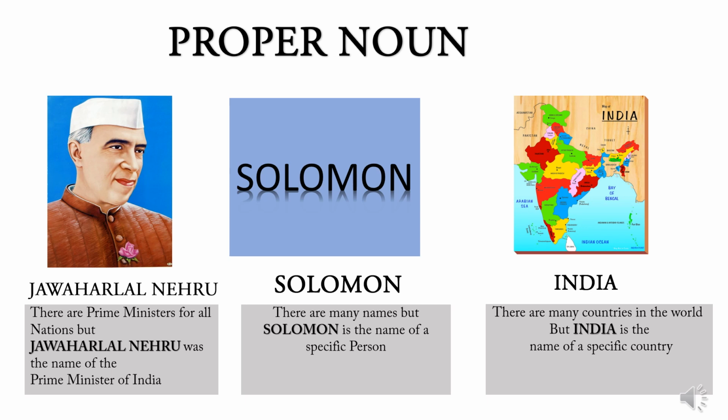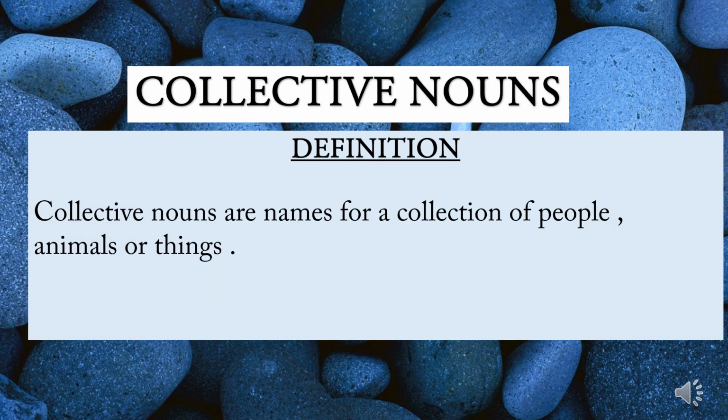In the third picture, you can see the map of India. There are many countries other than India in this world. But India is the name of a specific country. So, India is also a proper noun. Now, the third category is collective nouns. Collective nouns are names for a collection of people, animals or things.